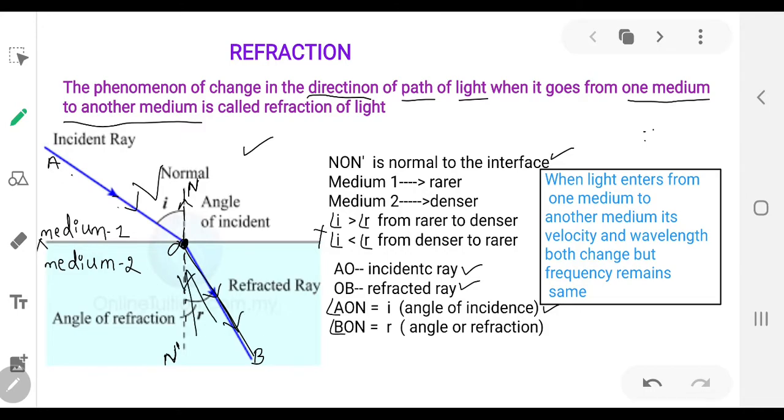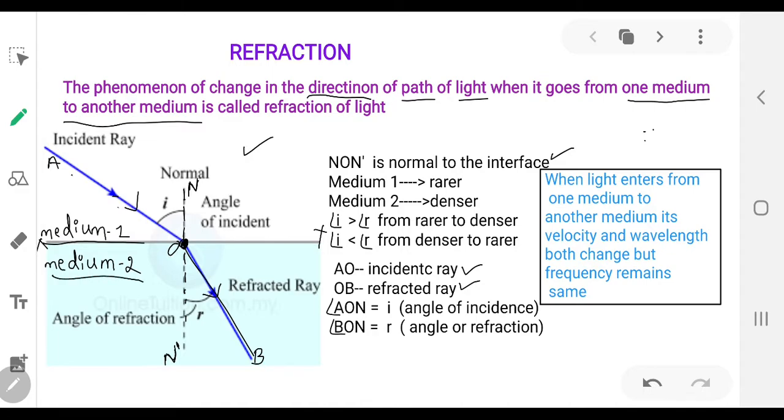This angle BON, angle BON is equal to r, which is nothing but the angle of refraction. Here the first medium, medium 1, we are taking as rarer medium and medium 2 we are considering as denser medium.